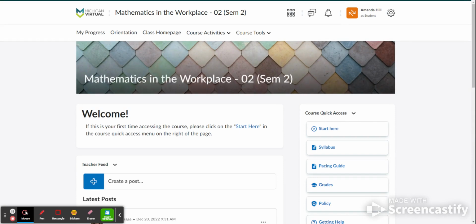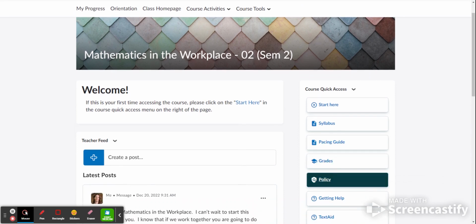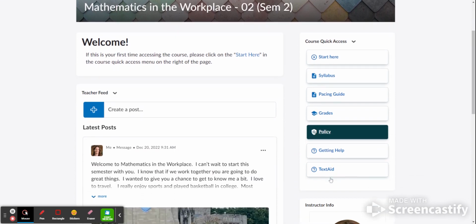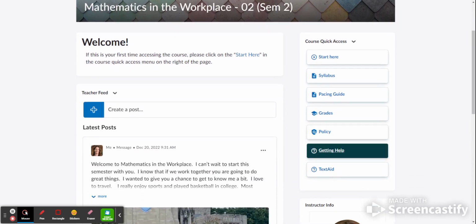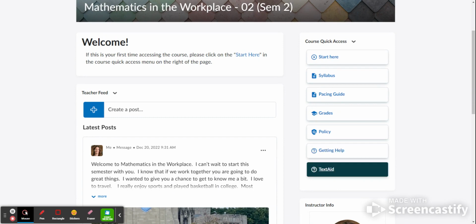Another place I would like you to look is on your homepage. On the right side, there are some tabs for you to go over. One is the Start Here tab, which we saw. One is the syllabus for the class. This one is very important. It's your pacing guide for the class. Make sure you review that. It will show you how to figure out what assignments you should be working on every week. Your grades for the class, policy, including plagiarism policy, and things like that. If you need help from tech support, you can go there. And if you need help converting videos to text, this will help you with that.